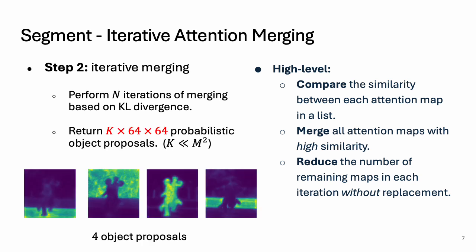The merging process will significantly reduce the number of attention maps. In the end, we'll be left with only k attention maps, which we call probabilistic object proposals. They capture distributions of distinct object groups. For example, after iterative attention merging, we obtain four object proposals for this example.